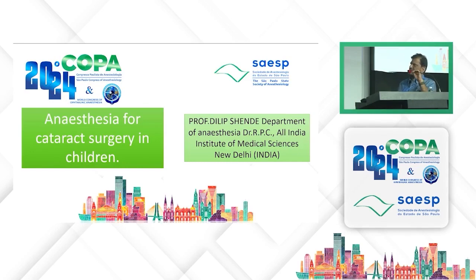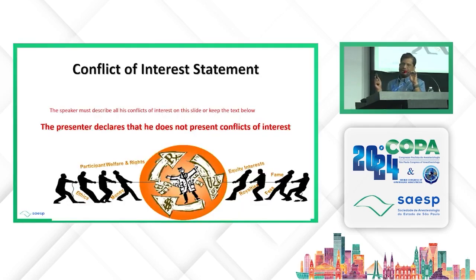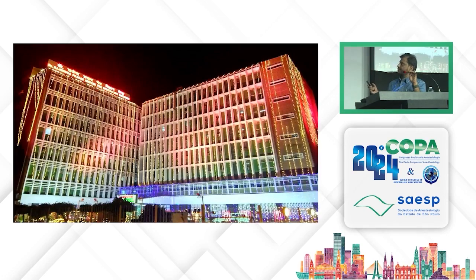I have been allotted a talk, Anesthesia for Cataract Surgery. This is the place where I work, Rajendra Prasad Eye Center, All India Institute of Medical Sciences, Delhi. It is a tertiary care center and a premier teaching institute.